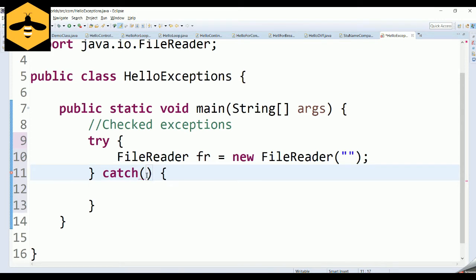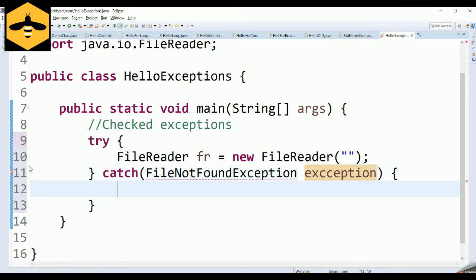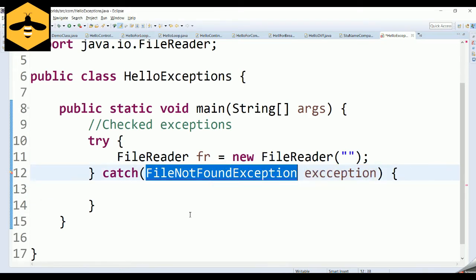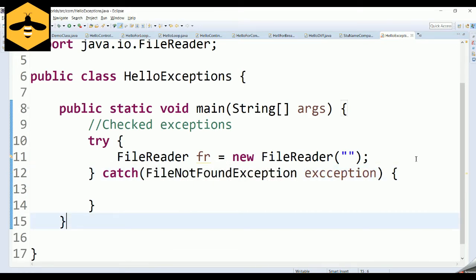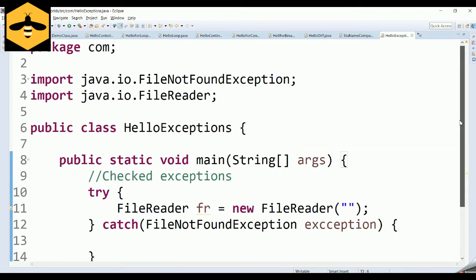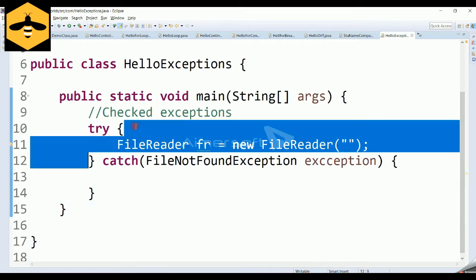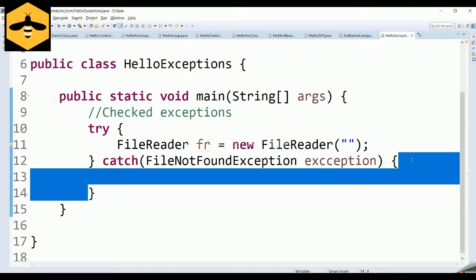Here, since this is throwing a FileNotFoundException, I'm going to handle this particular exception, FileNotFoundException, and the exception object. And it is throwing one other error, FileNotFoundException cannot be resolved to a type, and you have to import Java's FileNotFoundException. This is an out of the box Java provided exception. If you handle this particular exception, you are free of errors and you are free to read the file now. So these exceptions are called checked exceptions in Java.